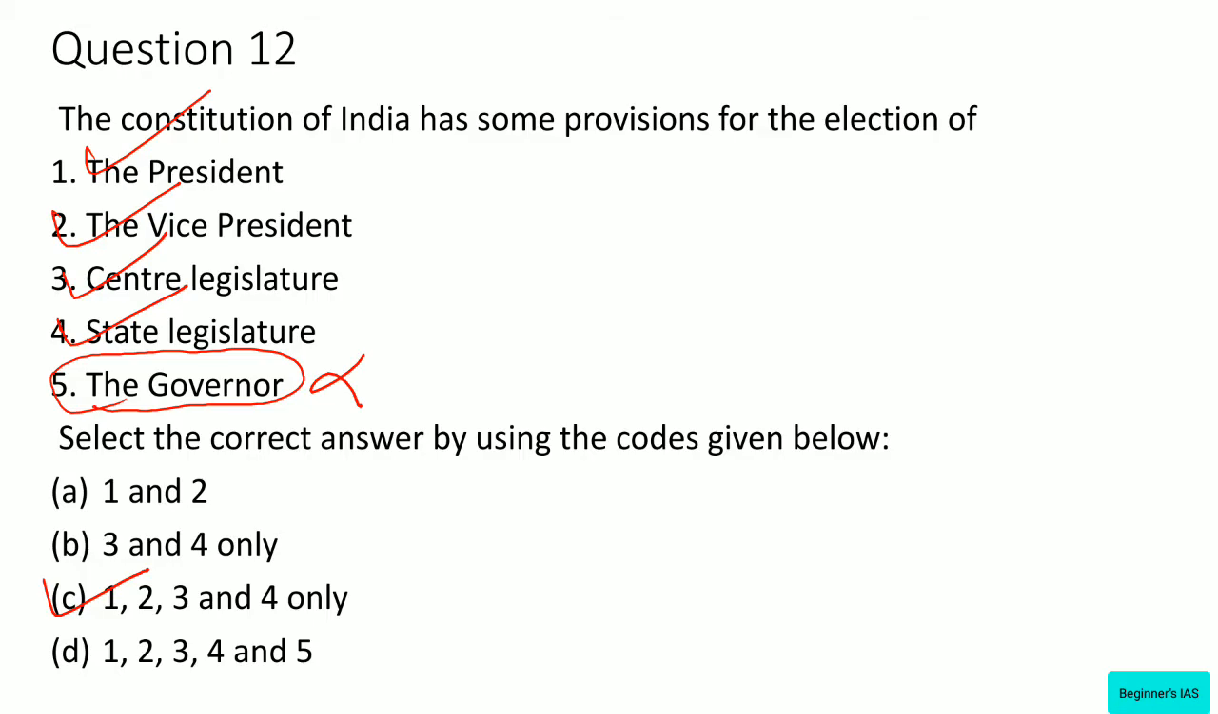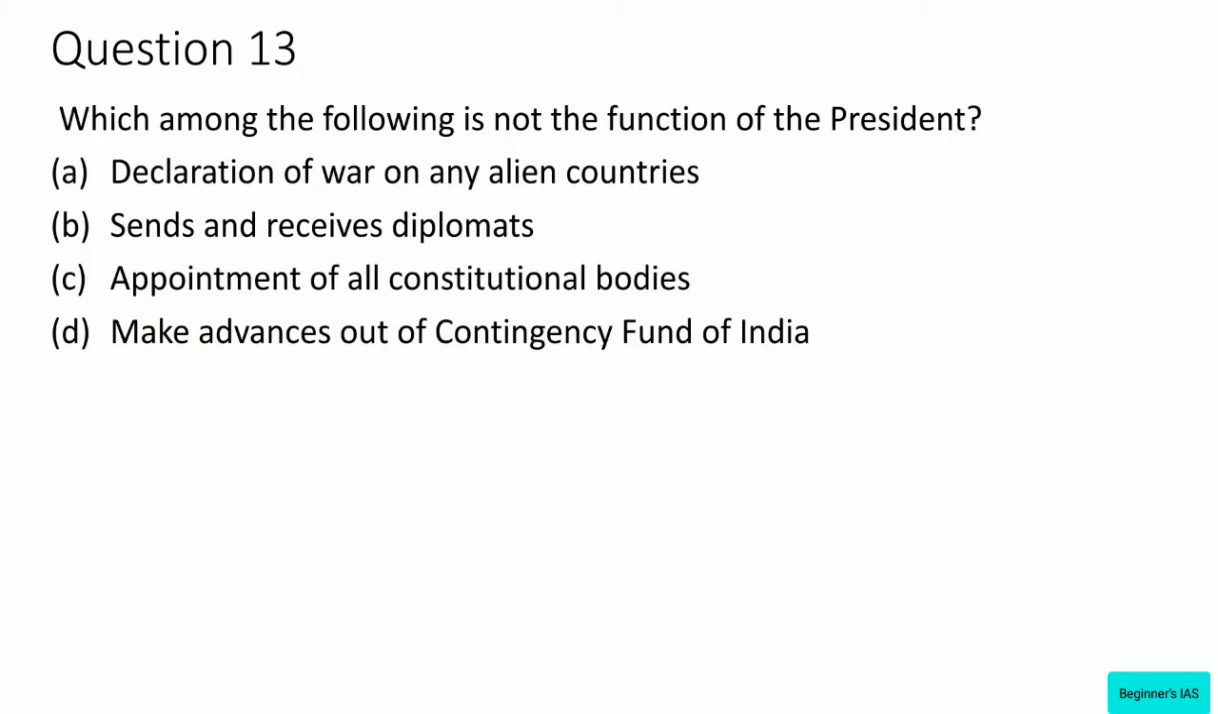Let us move on with question number 13. Which among the following is not the function of the president? Declaration of war on any alien countries, sends and receives diplomats, appointment of all constitutional bodies, make advances out of contingency fund of India. Here we have to identify the not function. Declaration of war on any alien countries, yes, this is a function of the president. Sends and receives the diplomats, yes, this is also a function of the president.